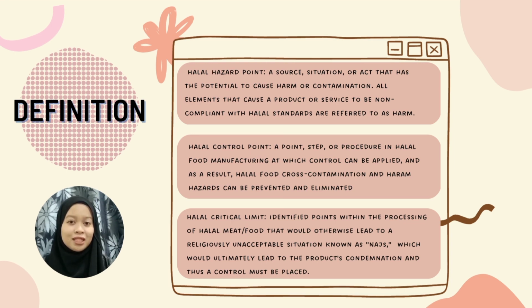Next, halal critical limit is identified points within the processing of halal food that would otherwise lead to a religiously unacceptable situation known as najis, which would ultimately lead to the product's condemnation, and thus a control must be placed.